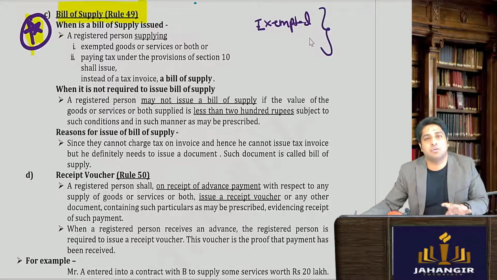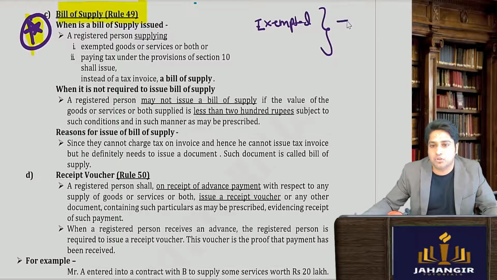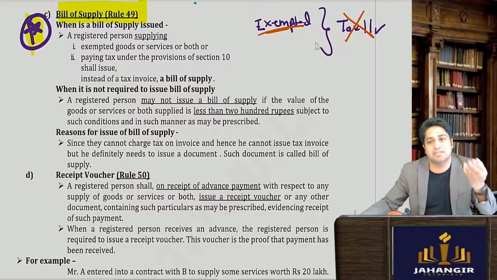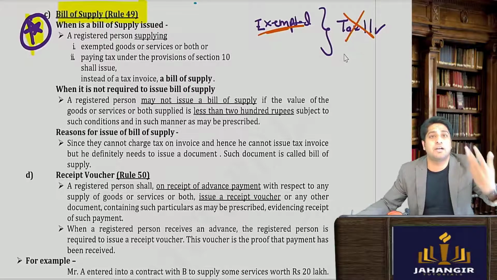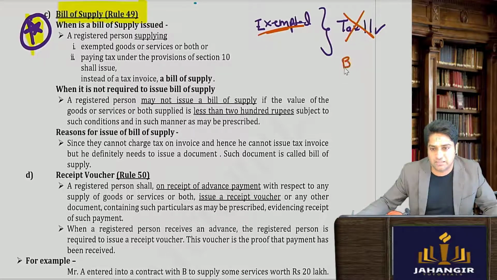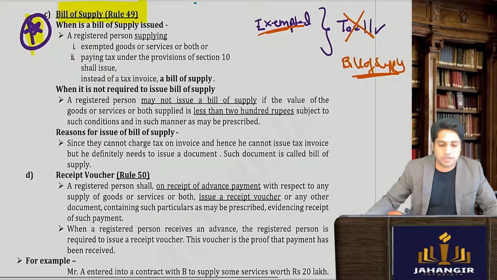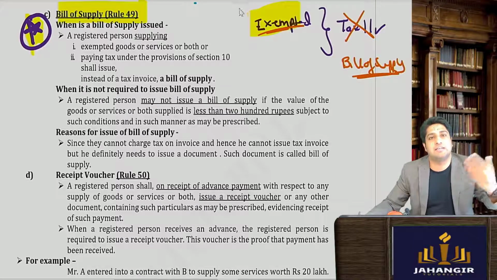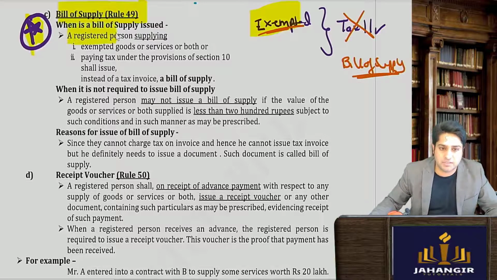जब टैक्स ही नहीं है तो टैक्स इनवॉइस कैसे इशू करूंगा? तो क्या मैं टैक्स इनवॉइस इशू कर सकता हूं? कॉमन सेंस नो, because tax is only not there, it is exempted. So I will have to issue a different kind of an invoice. It will be called a bill of supply. So bill of supply is issued in case of exempted goods. A registered person supplying exempted goods shall issue, instead of a tax invoice, a bill of supply.